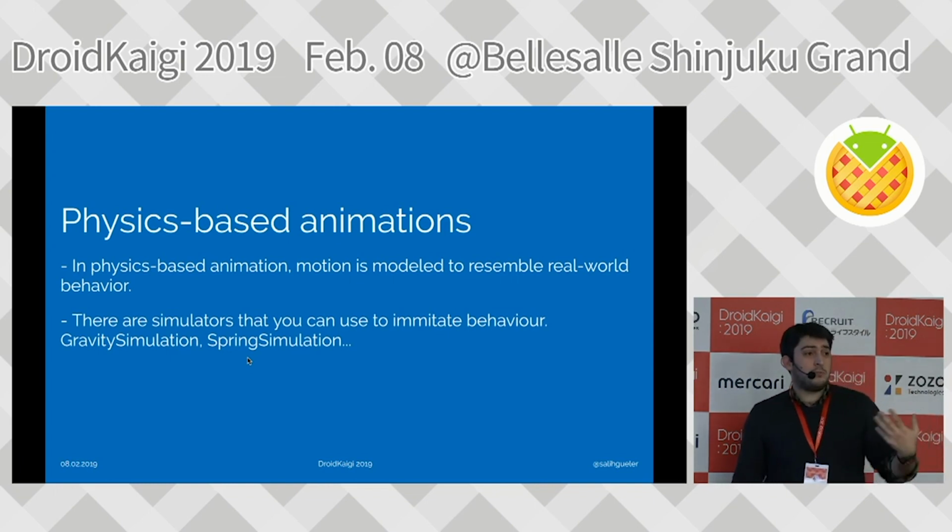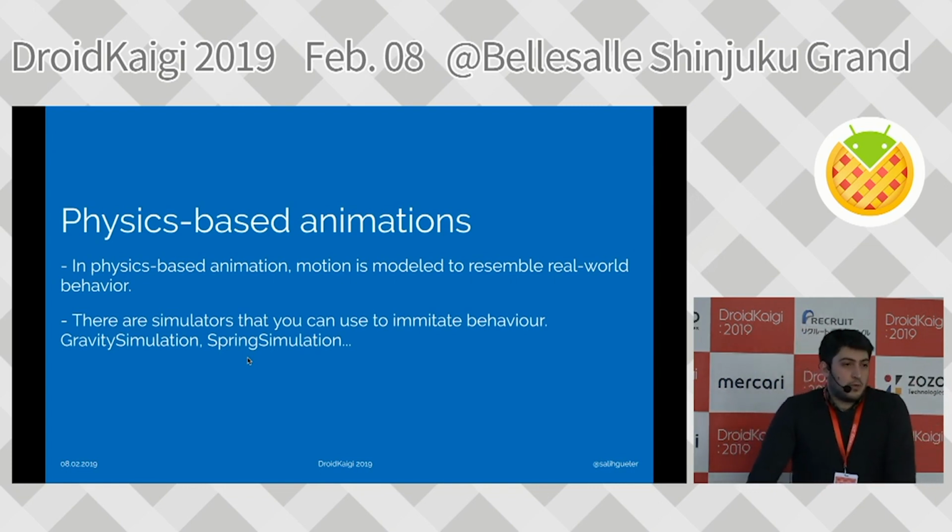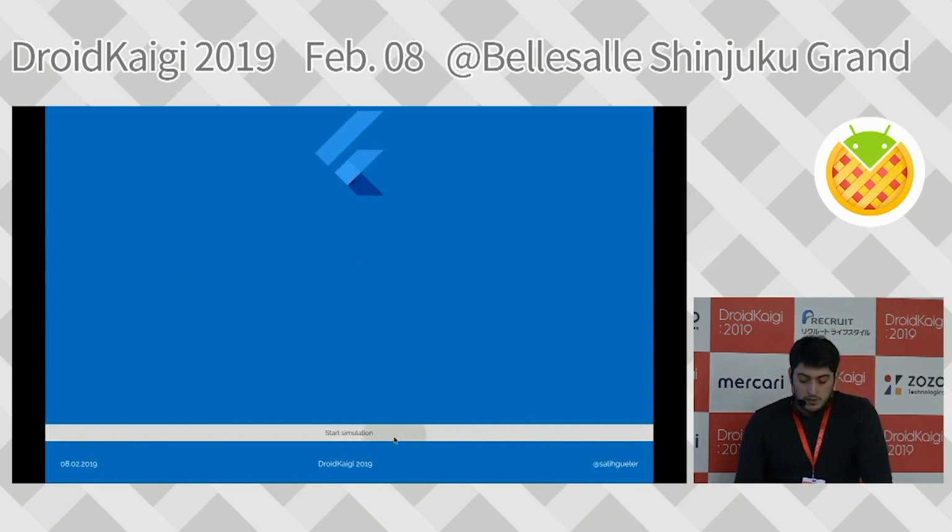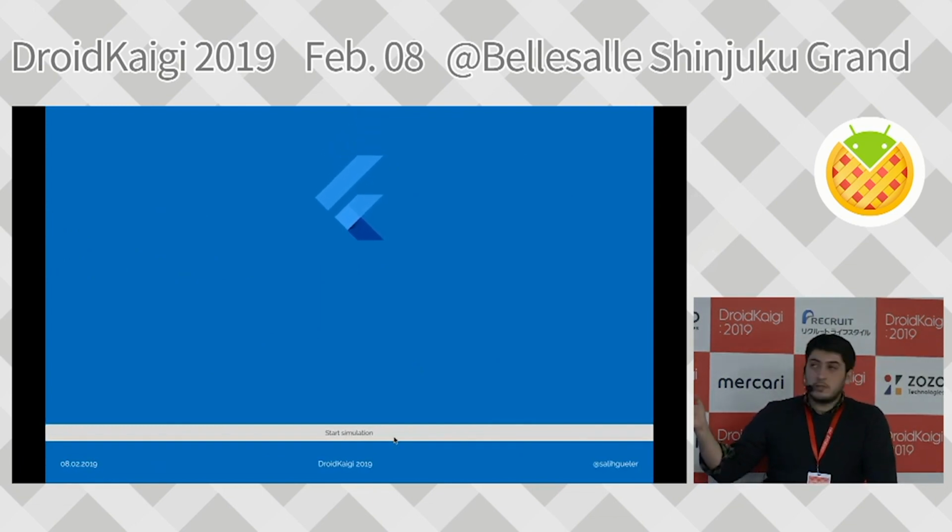They're not tween, so we are not going to give them duration or stuff because it depends on totally different stuff. It depends on gravity, mass, etc. It doesn't depend on the values that we provide. So what we have here is a gravity simulation, and it's like free falling. As you see, as it goes down, it gets faster.